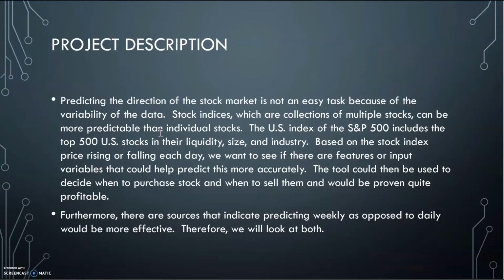We wanted to see if we could find features or input variables that could help predict whether the stock price went up or down in a given day, to help inform if you should buy or sell stock or stay at the same level. We also wanted to see if predicting weekly as opposed to daily would be more effective, so we will compare them both.